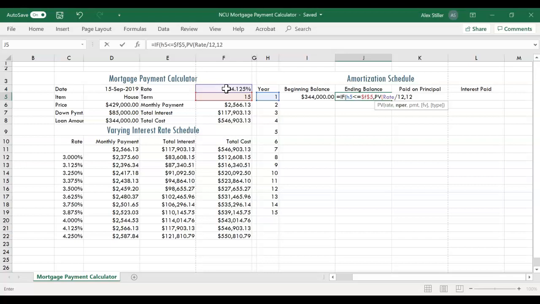It's going to be 12 times 15, which is in cell F5, minus the number of payments we've already made, so minus H5. For the third argument, the payment amount, that'll be negative F6. We know that F6 has our monthly payment amount, and so that everything sums to 0, we'll have to make this argument negative.